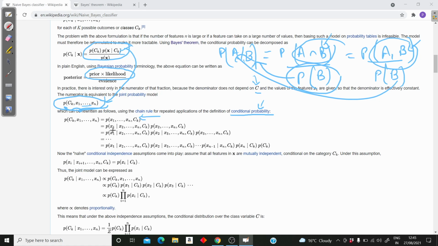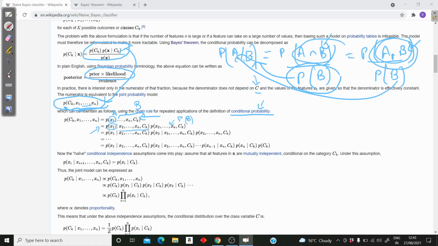Now I am applying my conditional probability definition to just x1 and condition on the rest. So we know that probability of a comma b both at a time can be written as a given b into probability of b. So consider this as a and the entire rest from x2 to xn and ck as b.